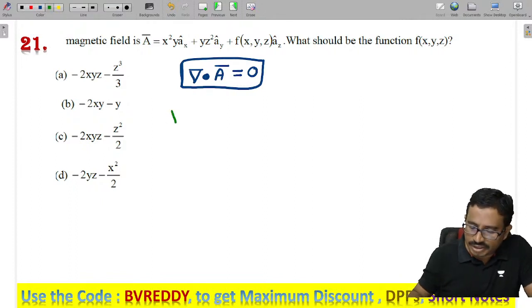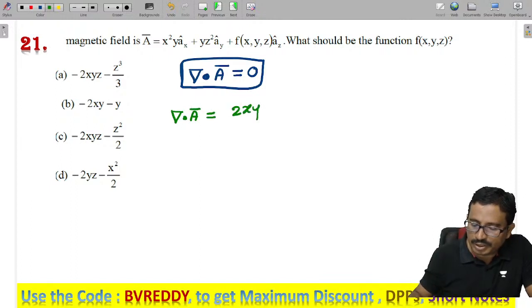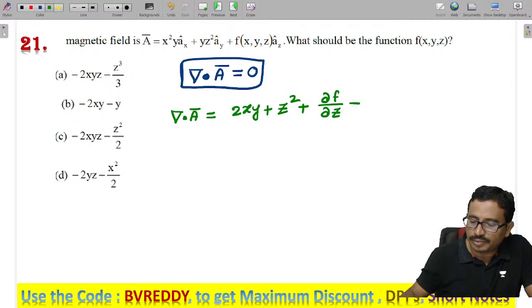Now let us find the divergence of this vector and equate it to 0. So that is 2xy plus z square, and here we should differentiate, dou f by dou z, which is equal to 0.